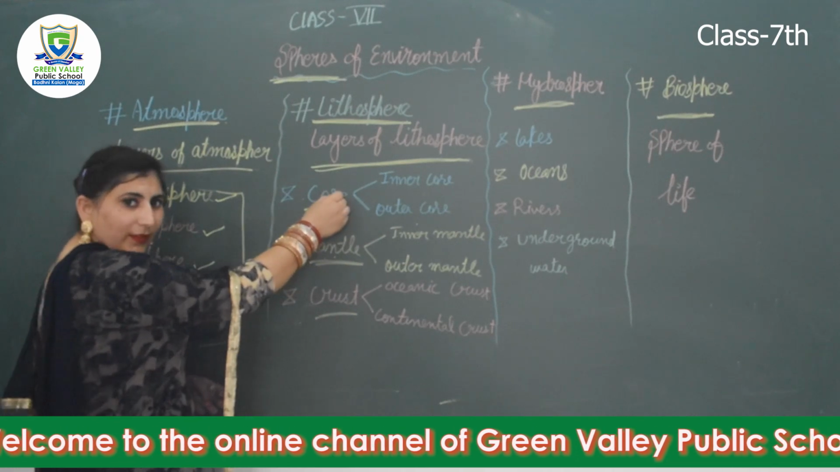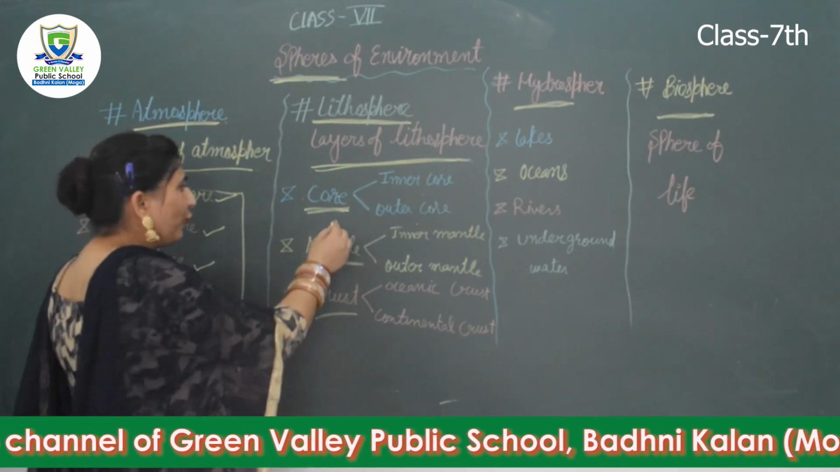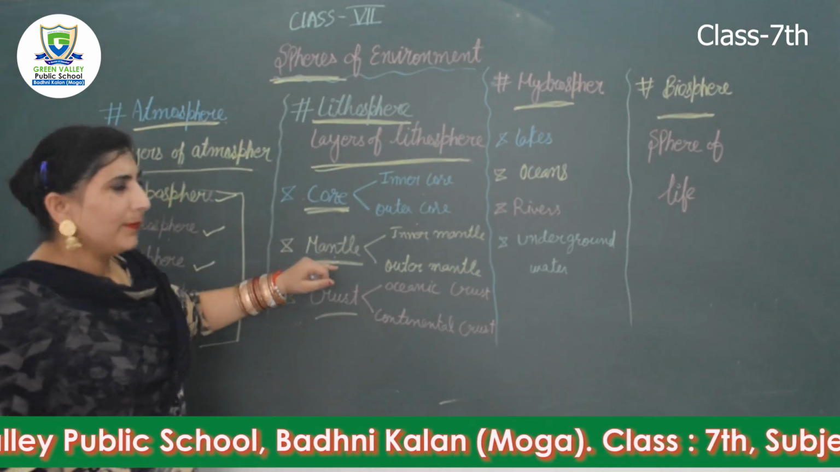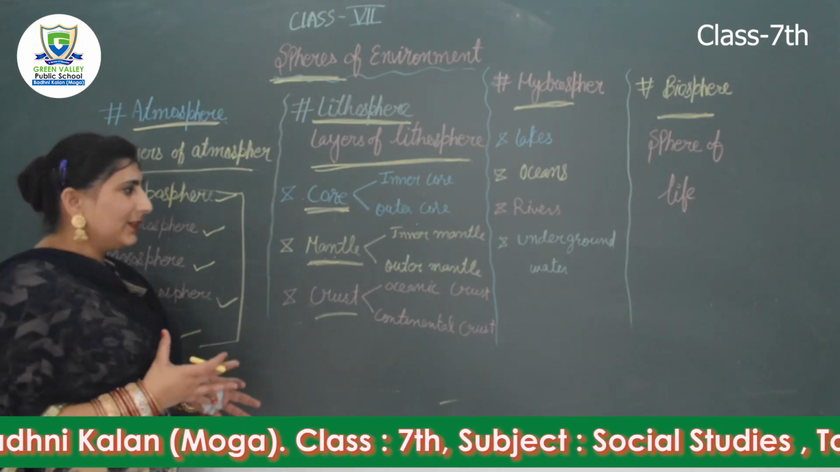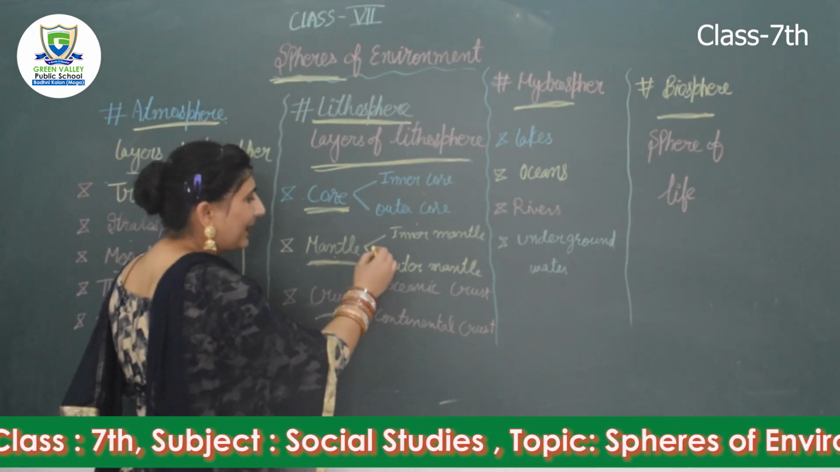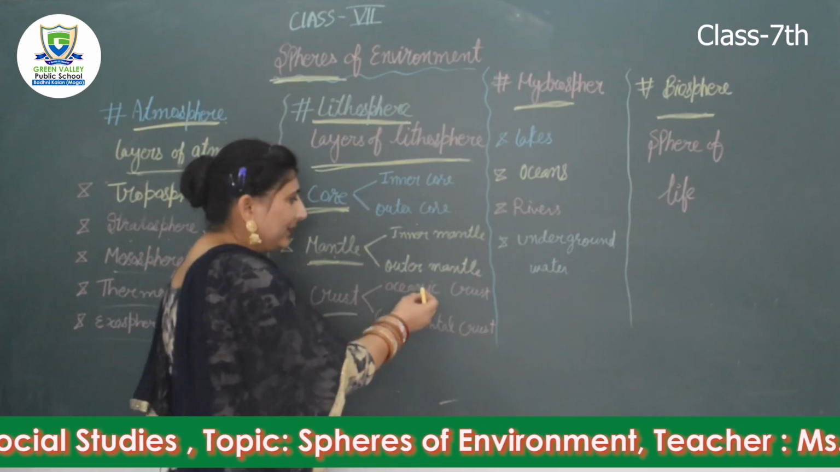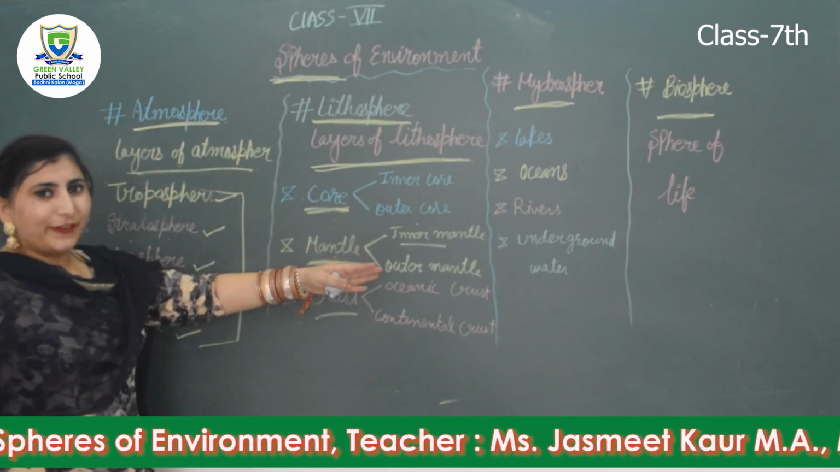Which layer covers the core? Mantle means middle. The covering of the core is called mantle. It comprises 83% of the total volume of earth. It is also made up of 2 layers: inner mantle and outer mantle. Both have their different features.